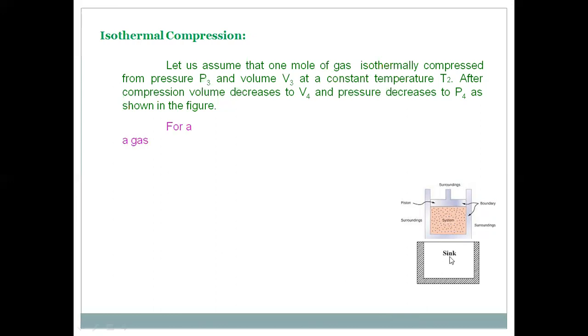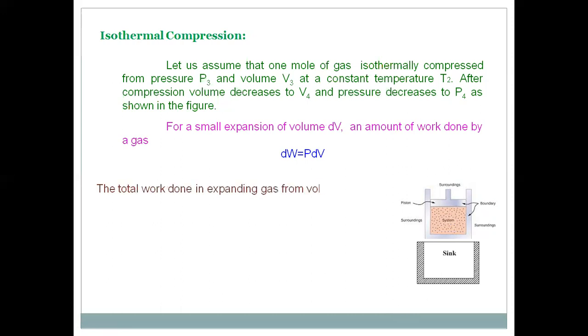As usual, we know that due to a small expansion dV, an amount of work is done by a gas. Here it is on the gas, that is dW is equal to PdV. So due to this compression from V3 to V4, the total work done, W3, is equal to the integration from V3 to V4 of dW.